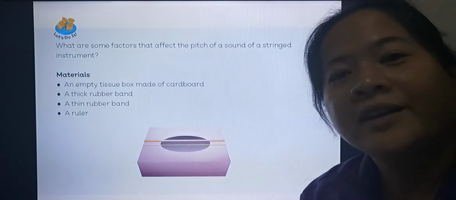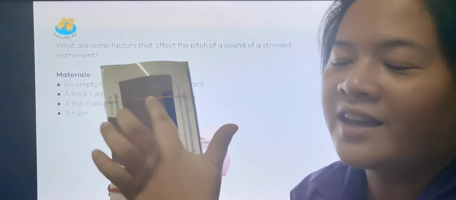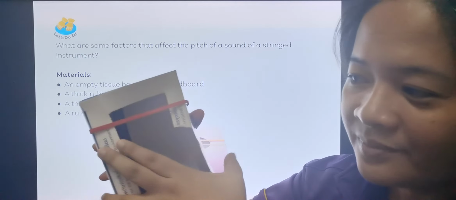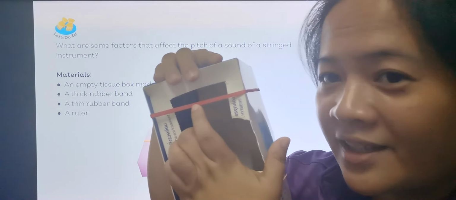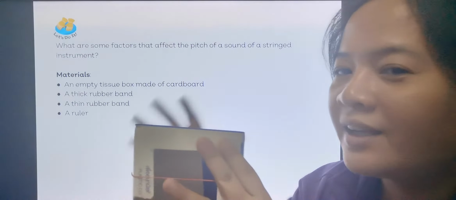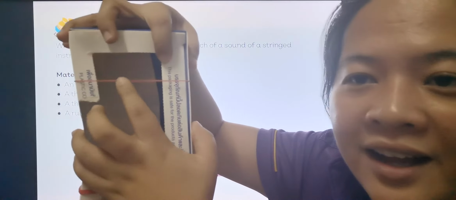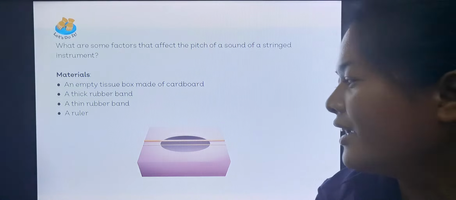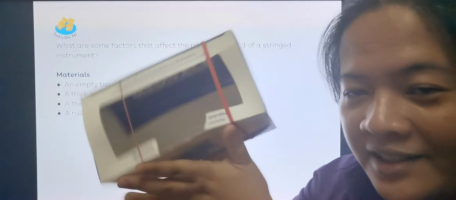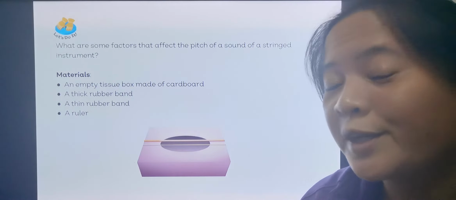Can you hear the difference between the thick one and the thin one? The thick one produces, what do you think? It produces a low pitch sound, and the thin one produces a higher pitch sound. Did you understand the experiment? You can try it at home. If you have a thin rubber band and a thick rubber band, you can compare.